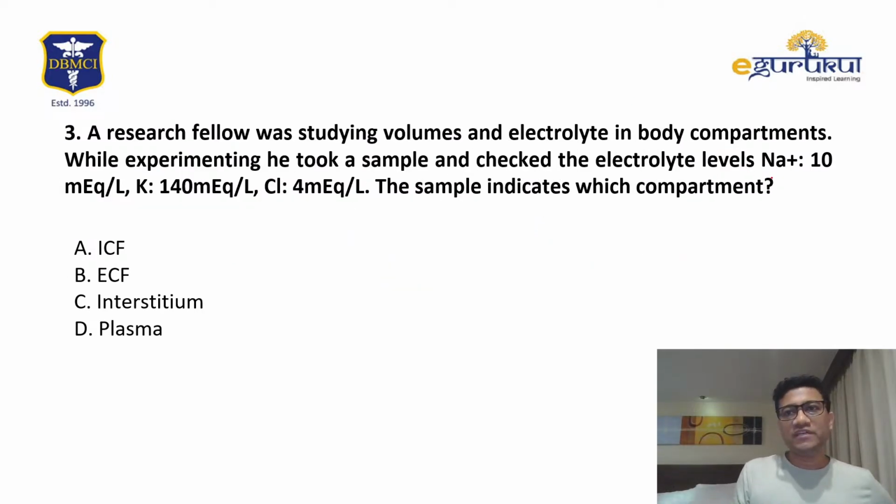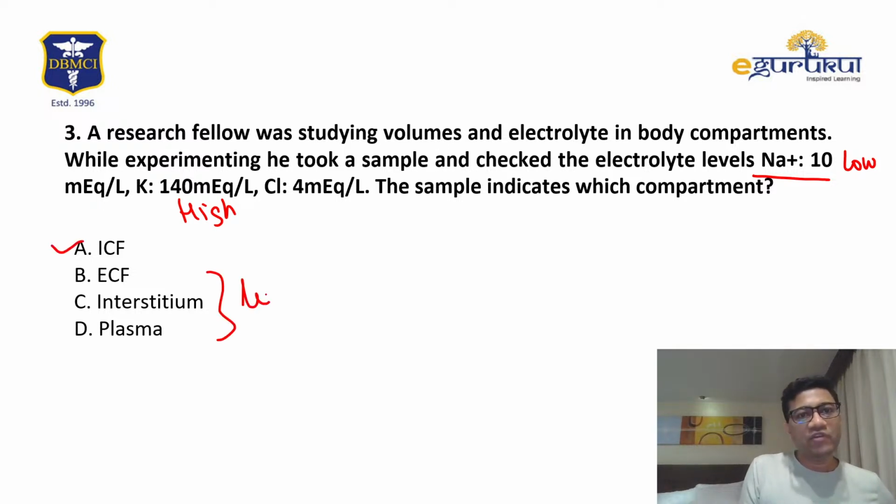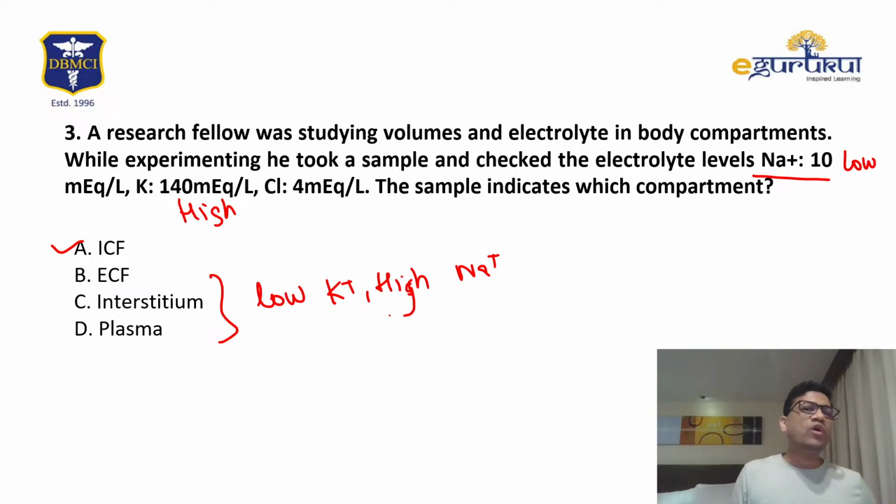A research was done. Electrolyte sodium is low, and potassium is high. So it's obviously ICF. All these three have low sodium. Interstitium will also be similar. Interstitium, ECF, and plasma have low potassium and high sodium. So the answer should be ICF. In the cell, sodium is less and potassium is more.